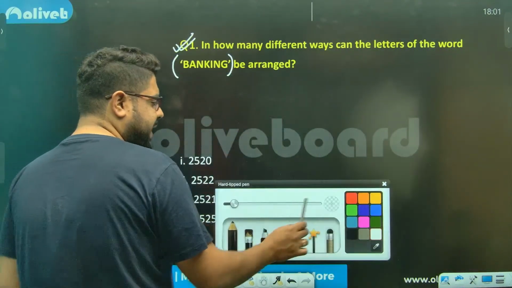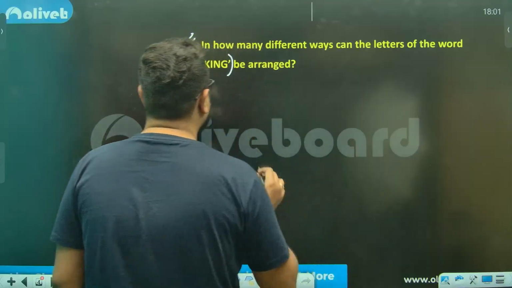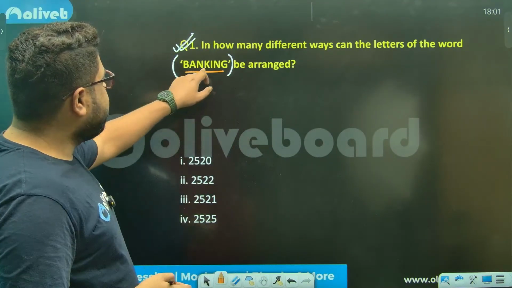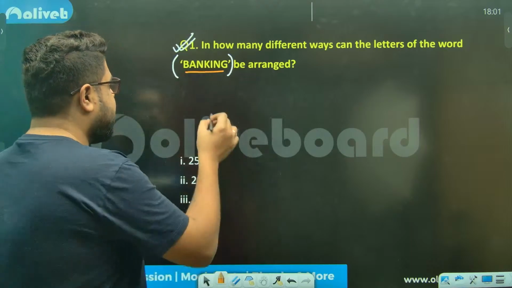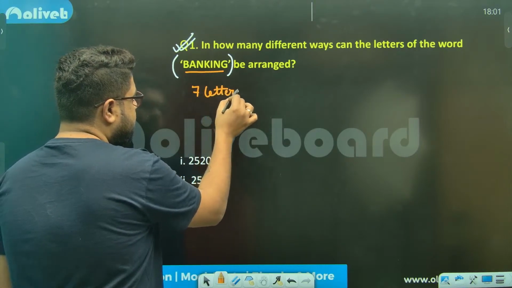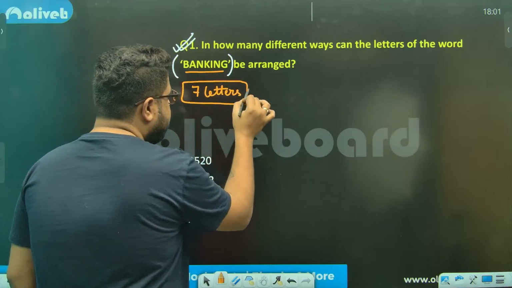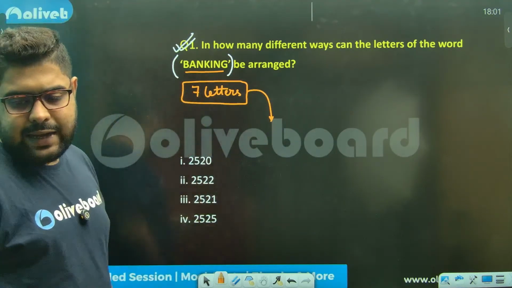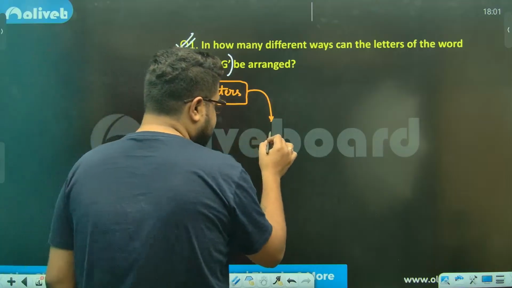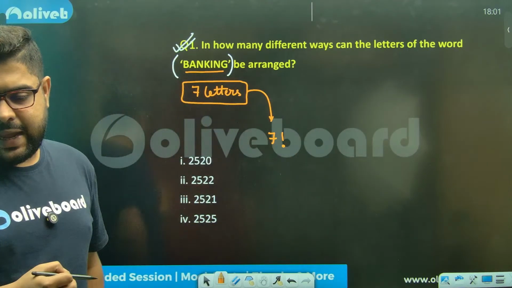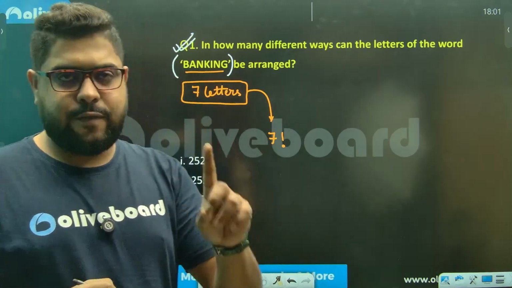Chalo, it's actually very simple. How many letters are there? 1, 2, 3, 4, 5, 6, 7. So there are 7 letters. Now, if I want to make arrangements of 7 letters, that can be done in 7 factorial ways. But that is not the answer. You have to do one more thing.